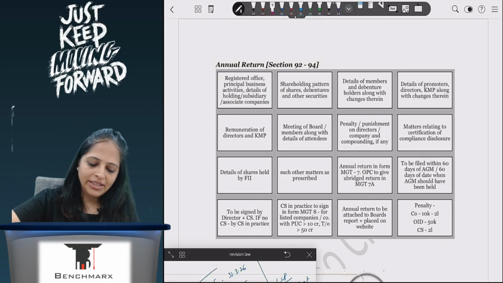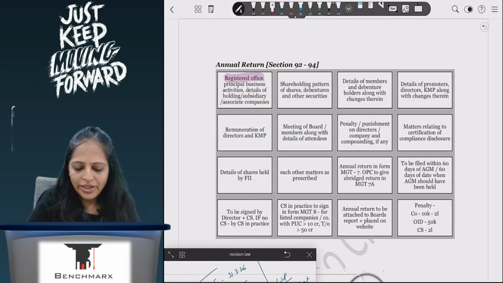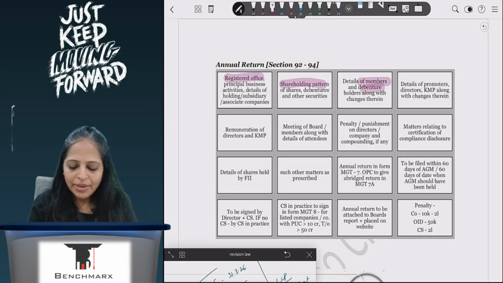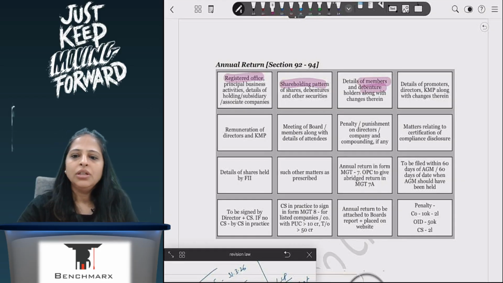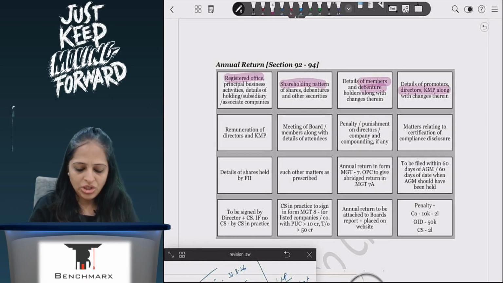Here we have the registered office address, where is the principal place of business, the shareholding pattern, how the shareholding pattern has changed, members and debenture holders, how the members and debenture holders have changed. Then I will also have a clause on your directors, key managerial personnel, how they have changed, how much remuneration I am paying, how has the remuneration changed.